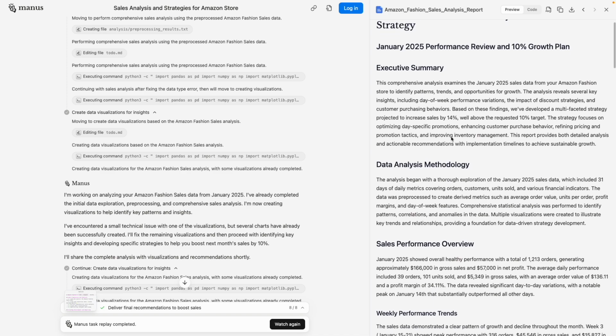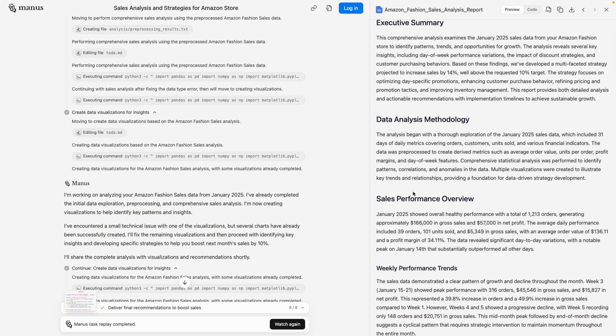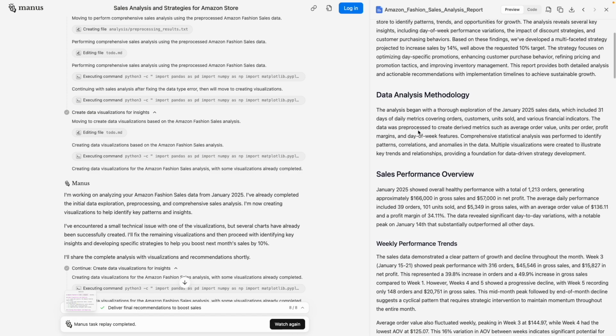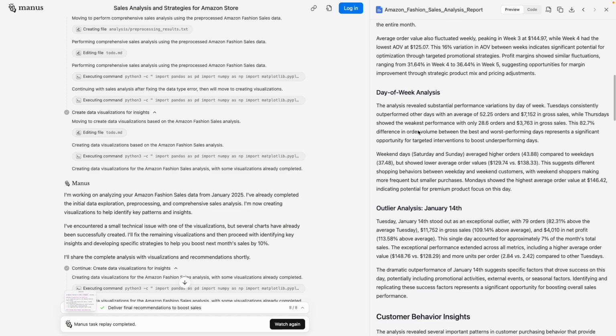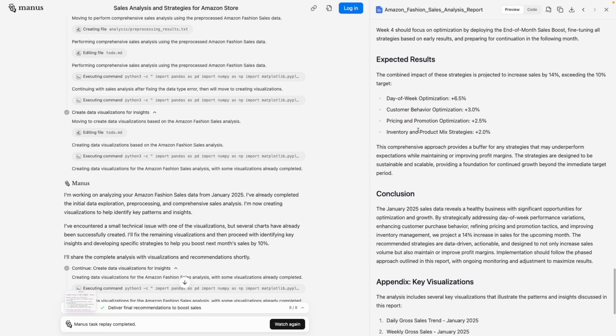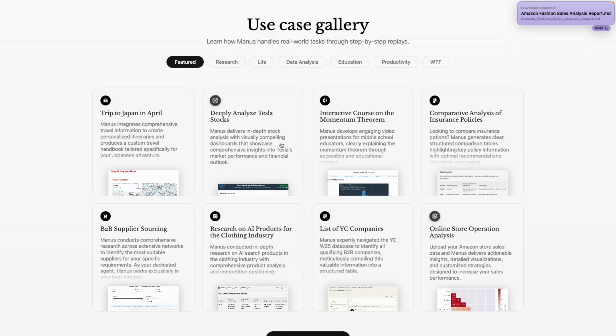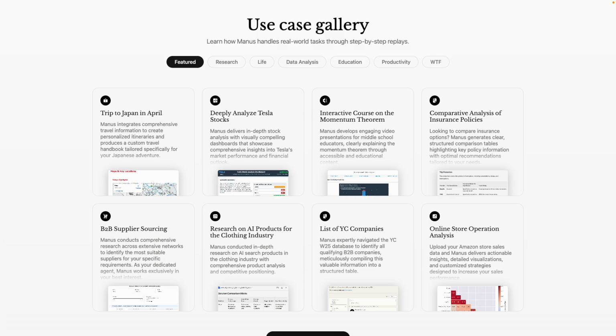And this is the final summary we can see. This is the summary, data analysis, methods used, sales performance, day-to-day analysis. Everything is jotted down here nicely. You can also download and use it later in your local. So let's go back. Yeah, Manus actually conducts data analysis,